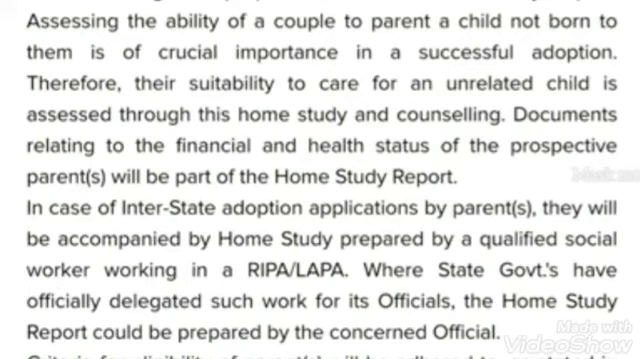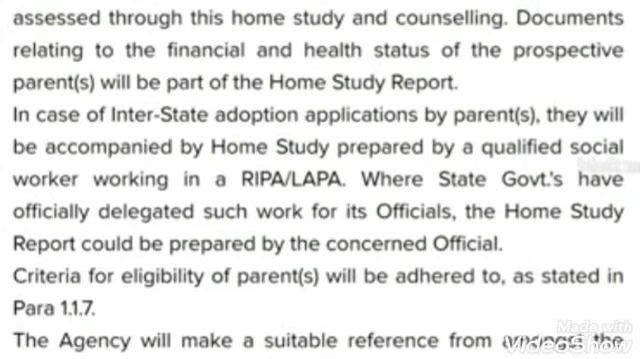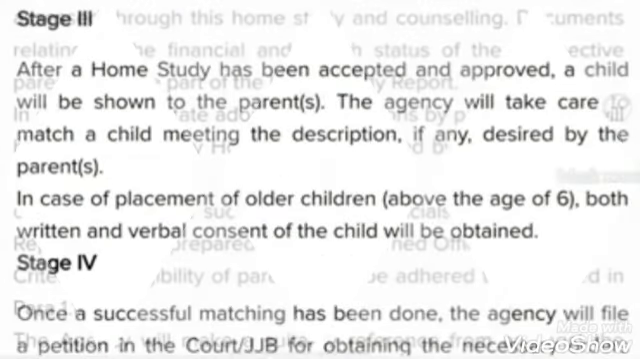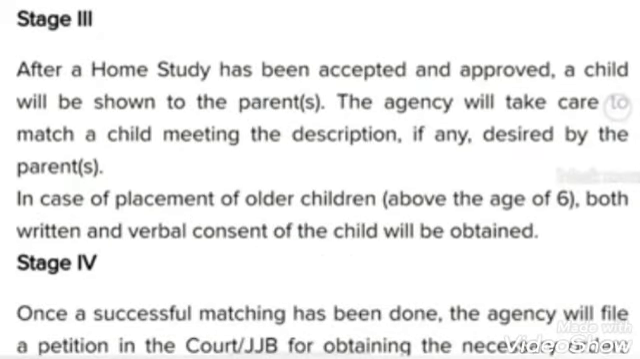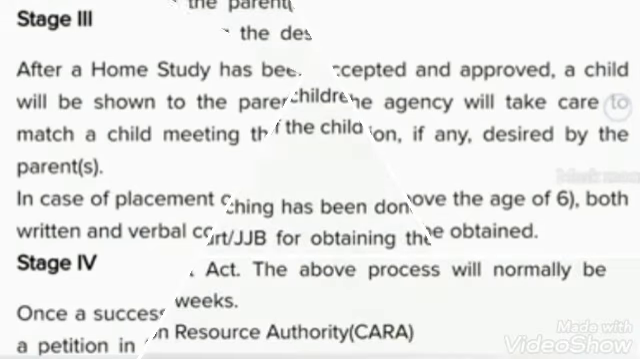The agency will take care to match the needs of the parents, and in case the child is above 6 years, the written and verbal consent of the child is needed. After this stage, once the successful matching has been done, the agency will file a petition in the court for obtaining the necessary orders under the relevant act. This above process may be completed